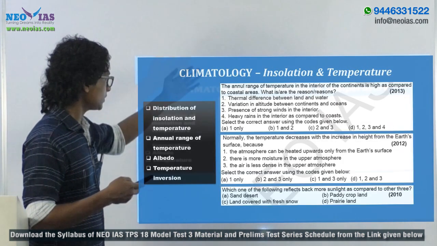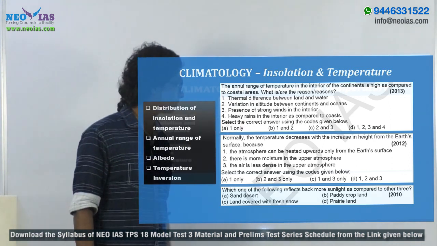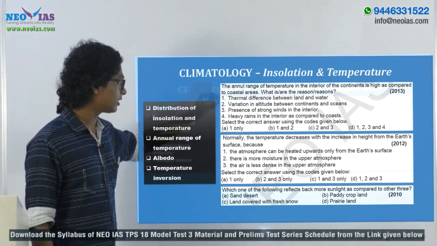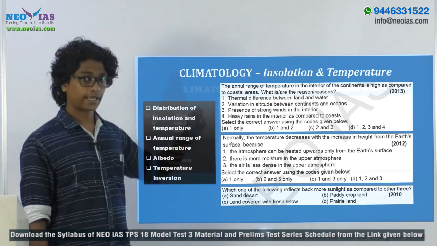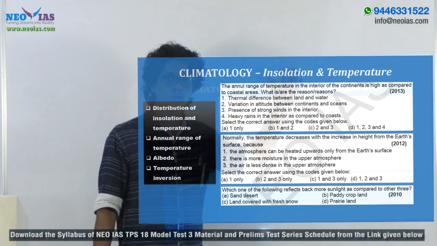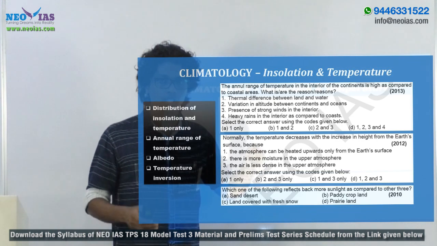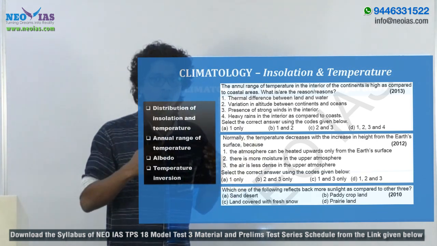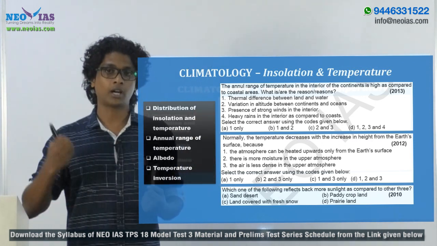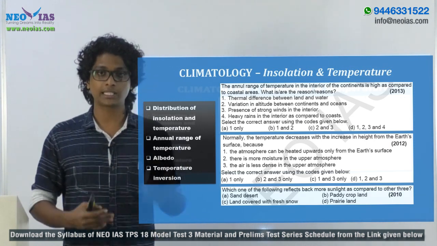And the next one, insolation and temperature, right? First let's see the question from that. 2013, the annual range of temperature in the interior of the continent is high as compared to coastal areas. What is or are the reason or reasons? Okay, so here it is about the annual range of temperature, and regarding this you have to study about continentality, the difference between land and oceans, how they absorb the insolation, and how their temperature changes and things like that.